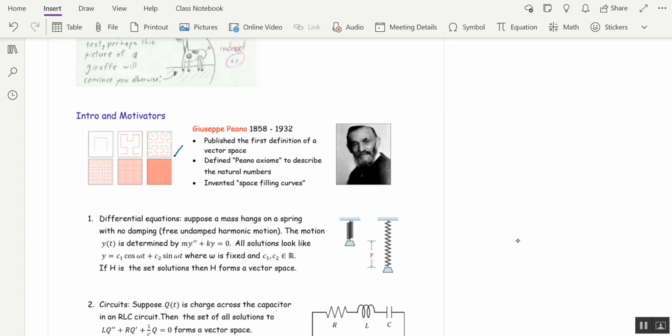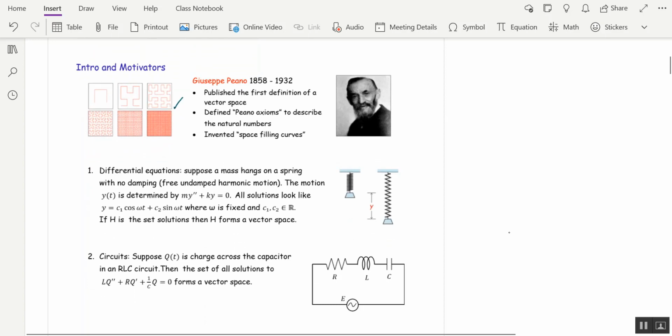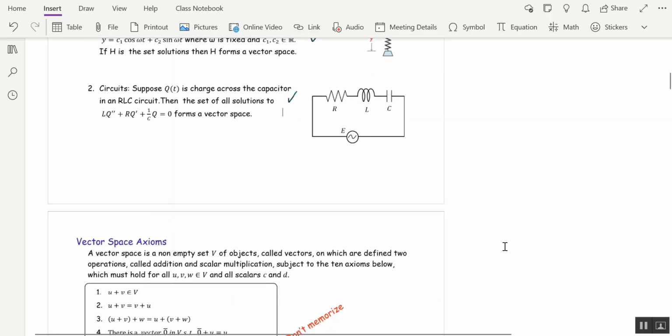Now, if you're taking differential equations, or if you plan on taking differential equations in the future, an interesting fact is that solutions to linear homogeneous differential equations form vector spaces. So here are two examples of naturally occurring vector spaces. So let's talk about vector spaces.